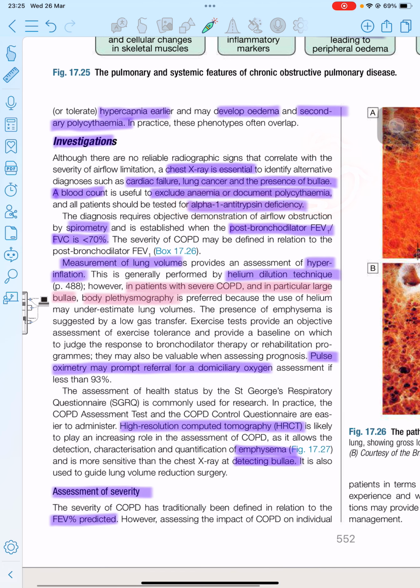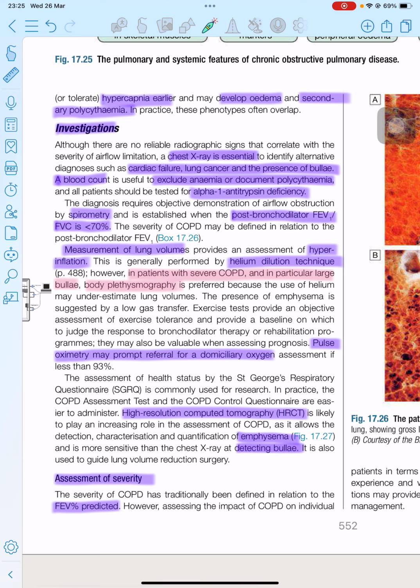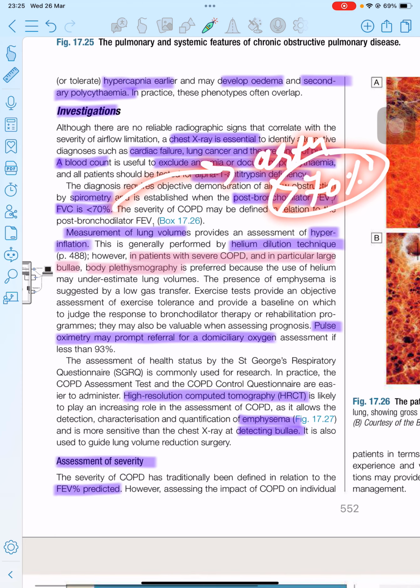And later, spirometry, which is one of the diagnostic criteria. In spirometry, when we use a bronchodilator, the FEV1 by FVC ratio is always less than 70%, but in case of asthma, it increases to more than 70% when you use the bronchodilator. That is the main difference between asthma and COPD.